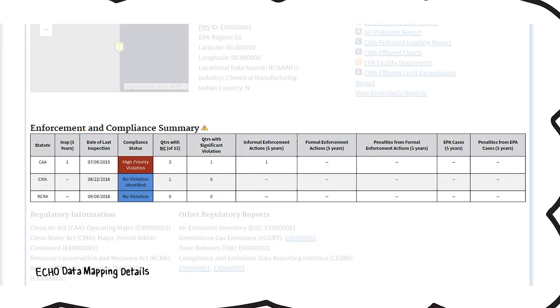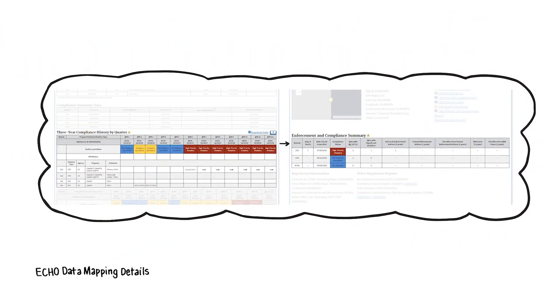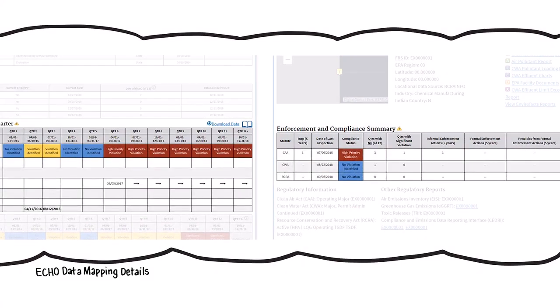Finally, ECHO updates the Clean Air Act compliance status in the Enforcement and Compliance Summary table using the data in the 3-year compliance history by quarter table. If the most recent quarter, quarter 12, has an HPV, then the compliance status reads high priority violation and is colored red.